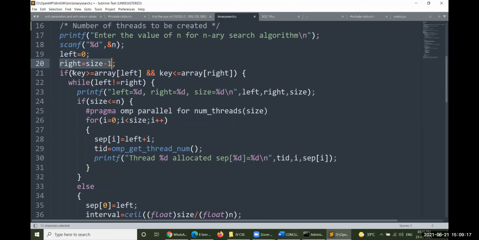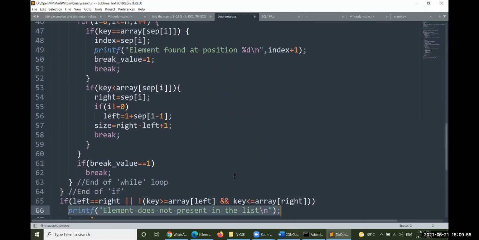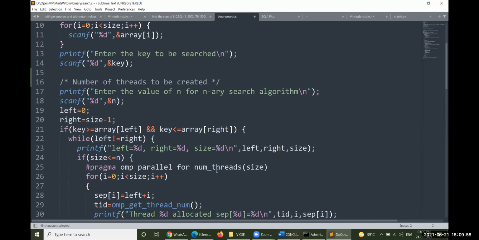If key is greater than or equal to left and less than or equal to right, what does it mean? We are trying to check whether the key lies between the values, whether the elements we have taken are in ascending order or not, and whether the element is in between those two values or not. So let us check like that. Otherwise, if this condition is not true, we directly say the element is not present in the list. So directly we'll go ahead.